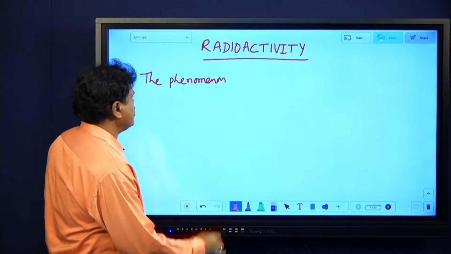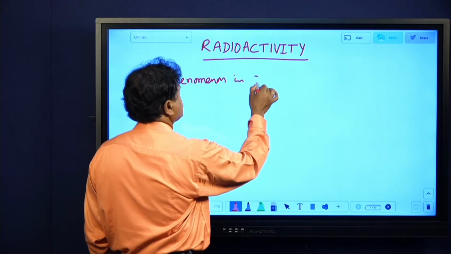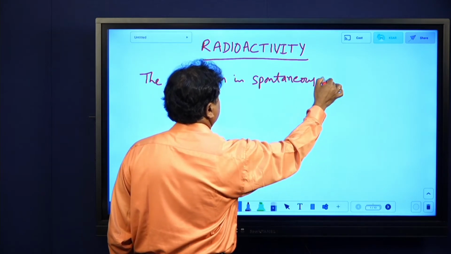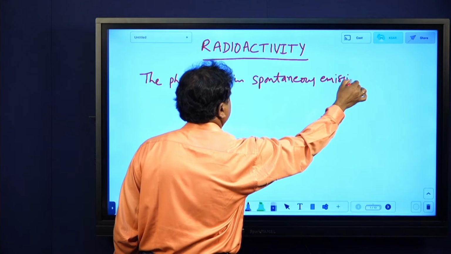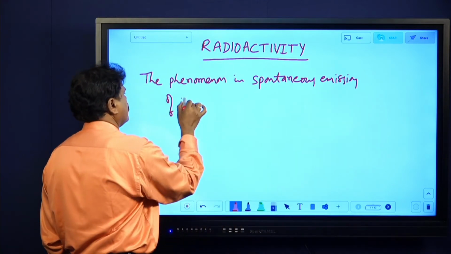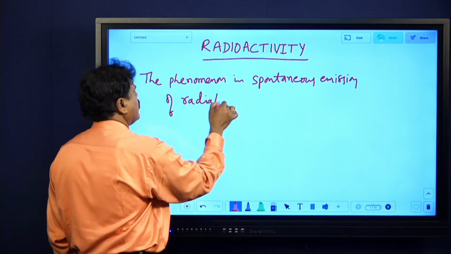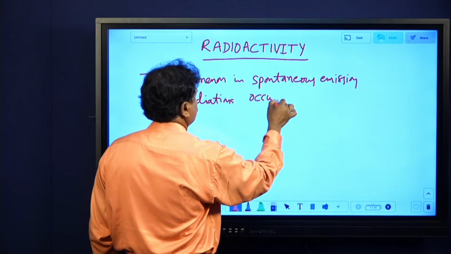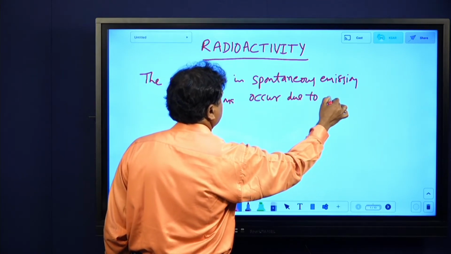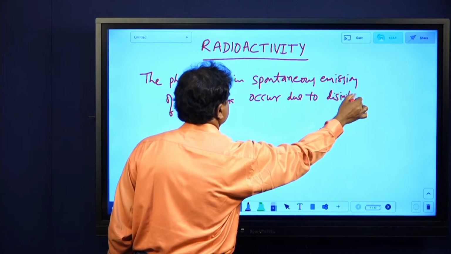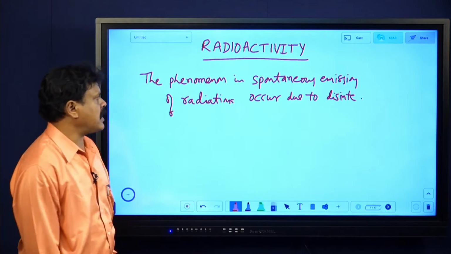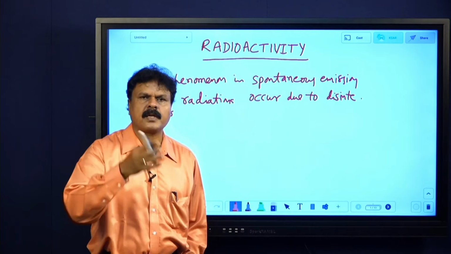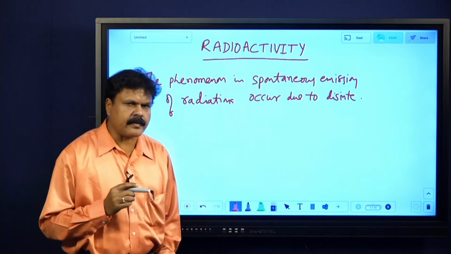The phenomenon in which spontaneous emission of radiations occur due to disintegration of certain heavy nuclei. This is called radioactivity. Once again, the phenomenon in which spontaneous emission of radiations occur due to the disintegration of certain heavy nuclei, that is nothing but radioactivity.